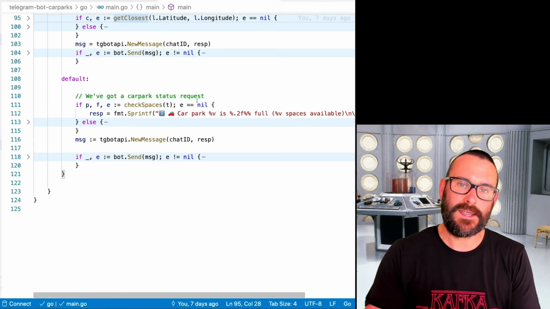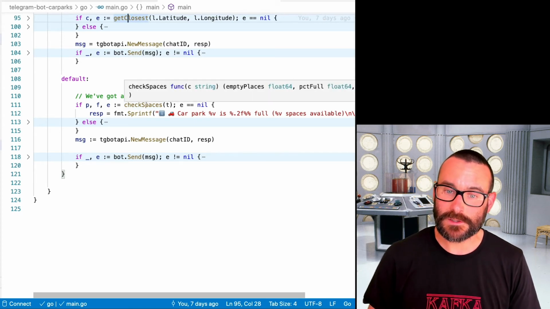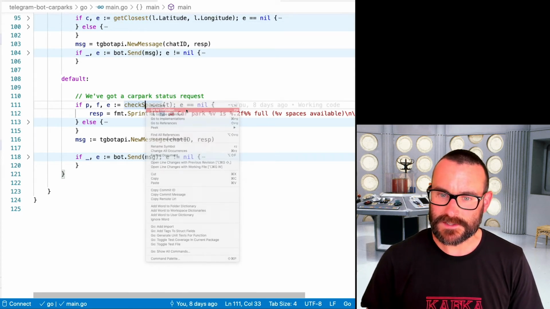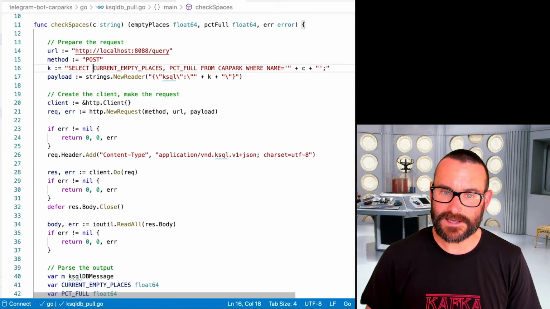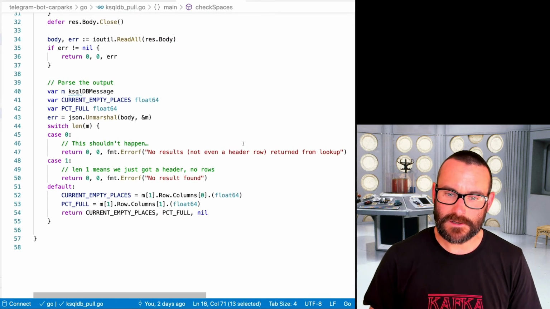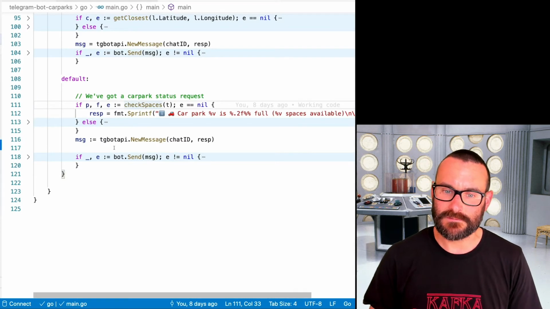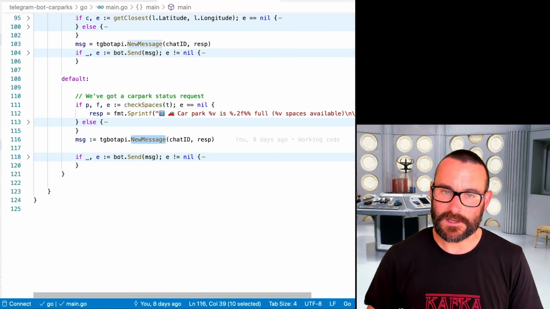So it says, well, we've sent the name, like Westgate car park. How many spaces does this one have available? And this one, we do a pull query against ksqlDB. So we go to the definition, and here it's saying select the number of empty places from the car park where it matches this name. It does a REST call against ksqlDB, passes the message that comes back into these particular values and returns it from that function, which then sends it back out using the bot API. So that's the Telegram bot using the Go client to pull messages from ksqlDB using both push and pull queries to subscribe to changes or do key value lookups.